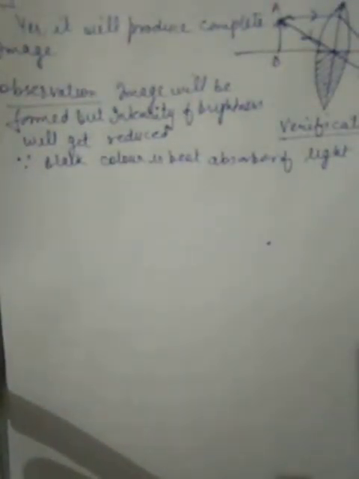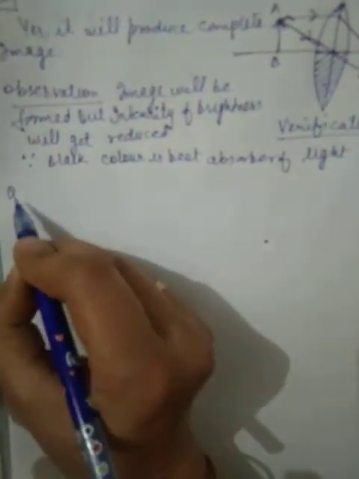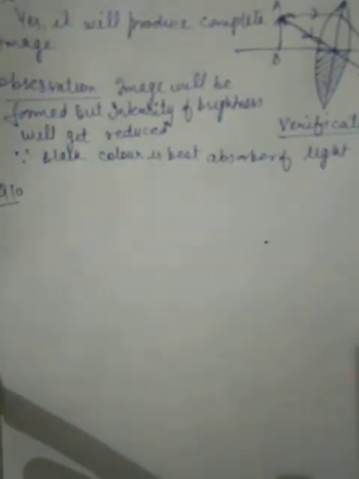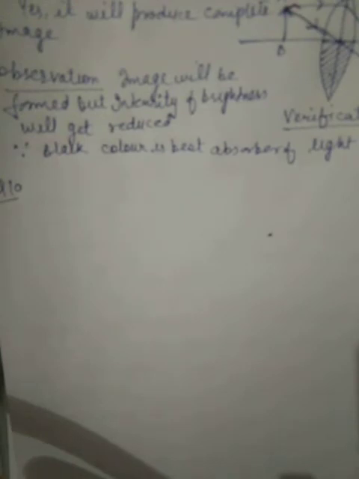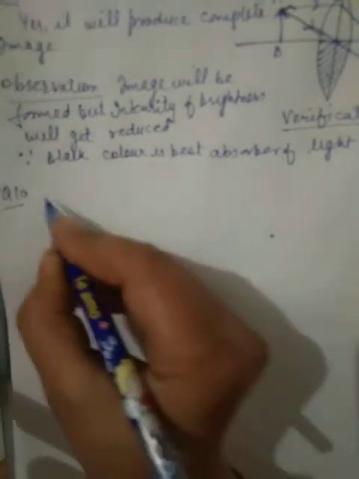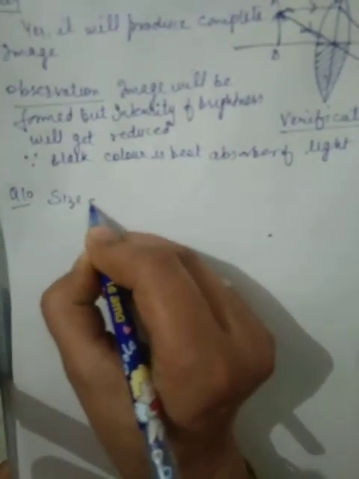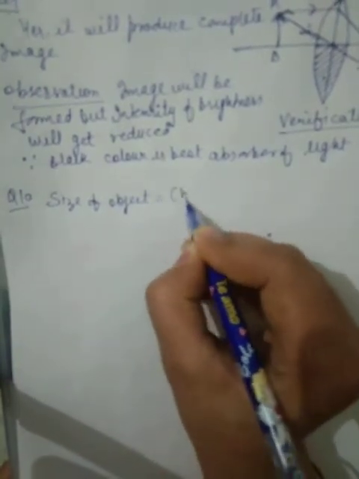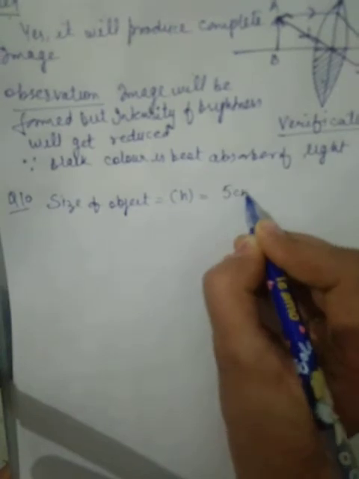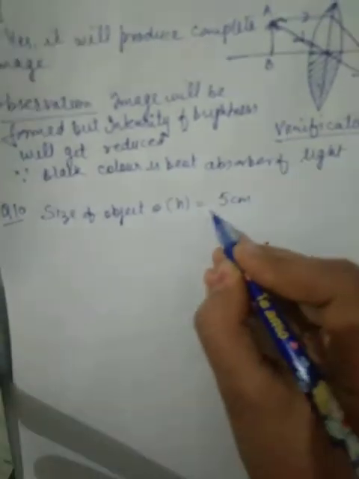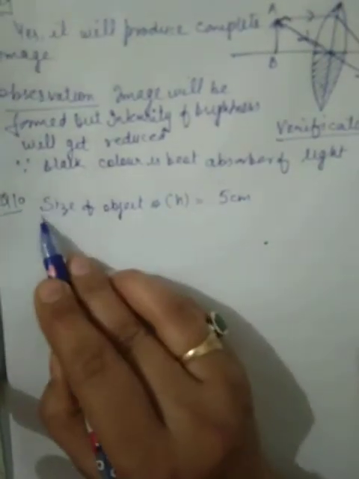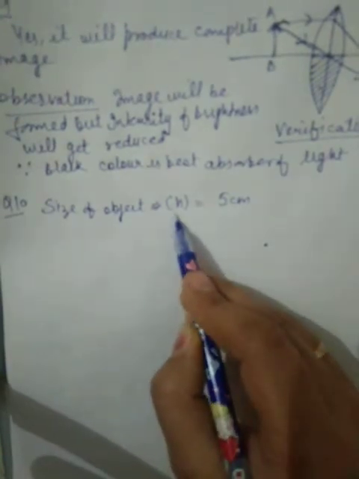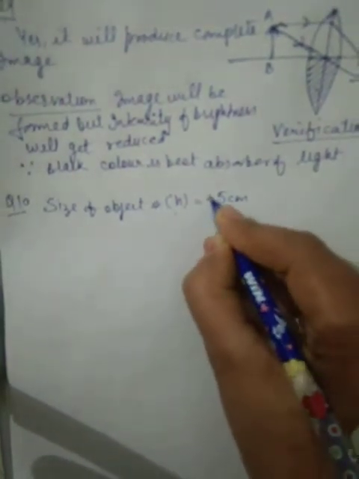It was question number 9. Now let's start question number 10. In question number 10, the statement is: an object 5 centimeter in length. It means the size of the object, that is h, is 5 centimeter. Height of the object or size of the object is denoted by h, and h is always positive.